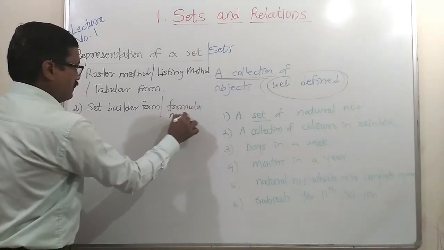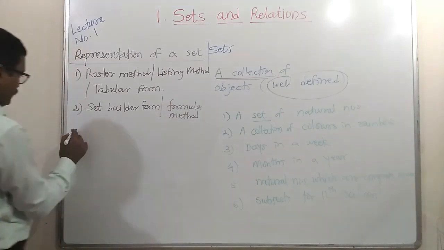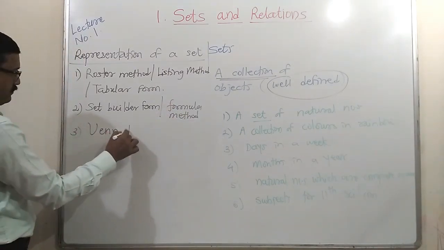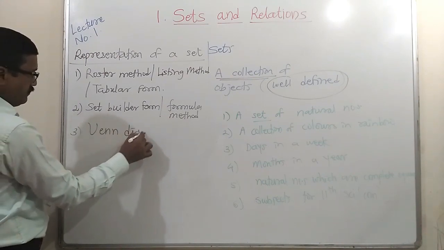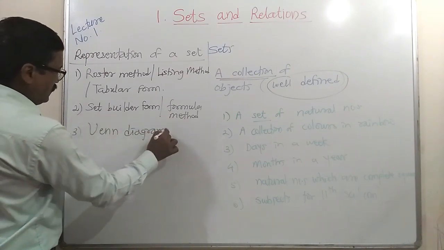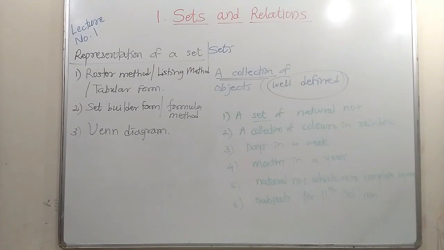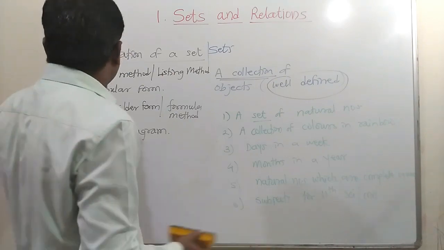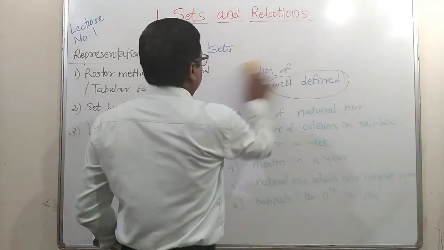Or formula method. And the third one is Venn diagram. So these are the three methods which we can use to represent a set. Let us see the first method, and the examples are here.